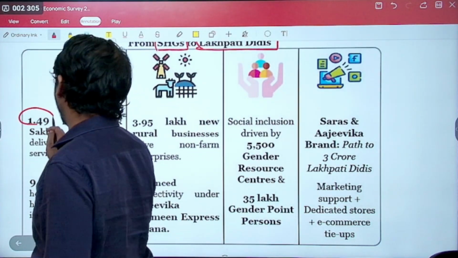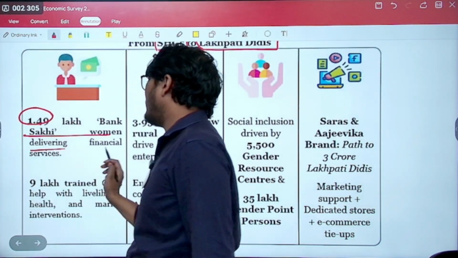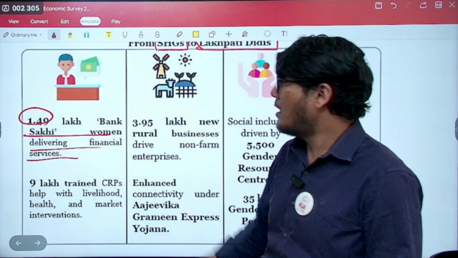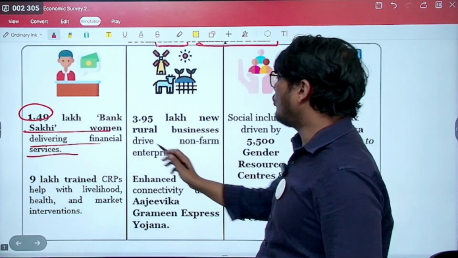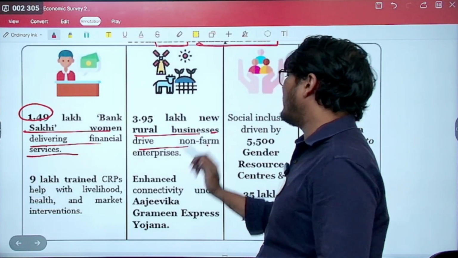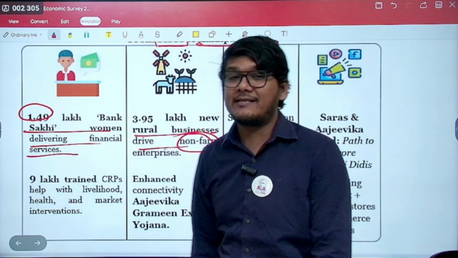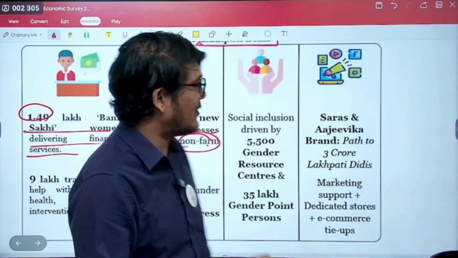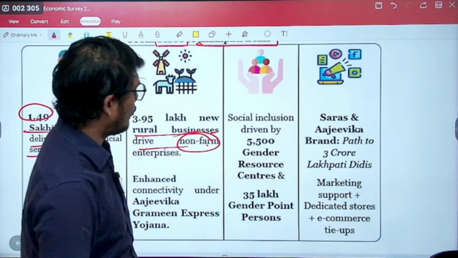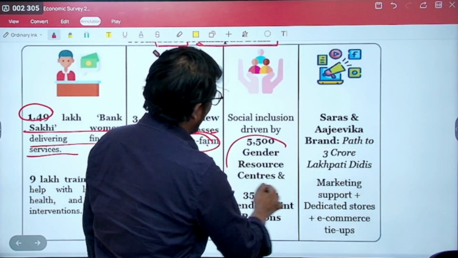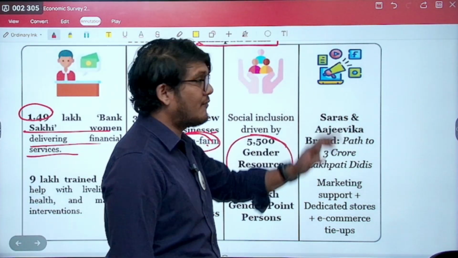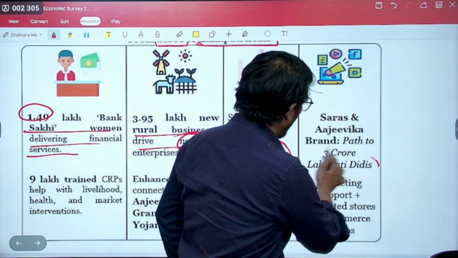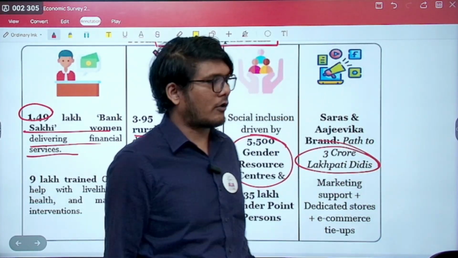1.4 lakh Bank Sakhi women delivering financial services. Bank Sakhi means friend of the bank. Then new rural businesses are being driven by non-farm enterprises. That means there is a prevalence of non-farm growth also. Social inclusion driven by 5,500 gender resource centers. Saras and Ajivika brand path to 3 crore Lakpati Didis is what is being talked about.